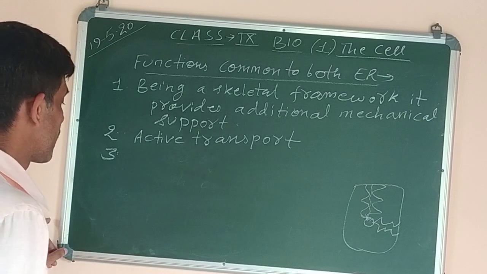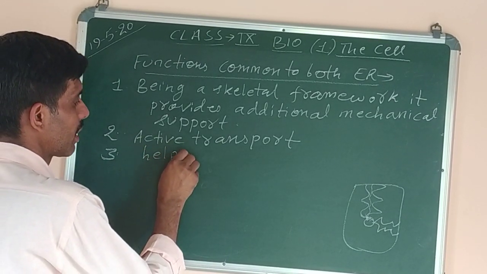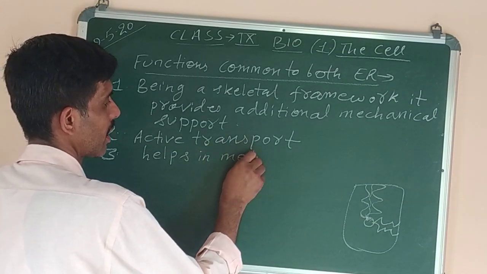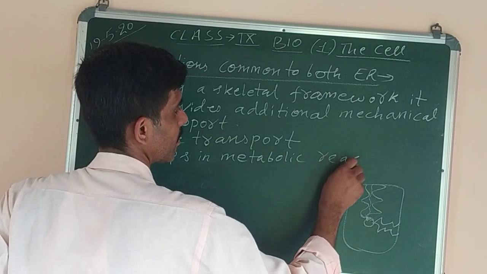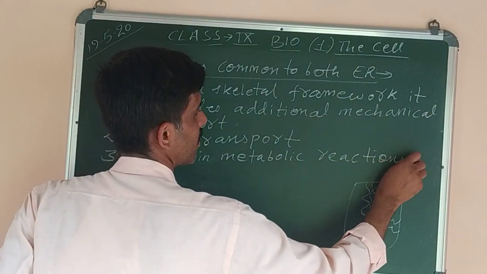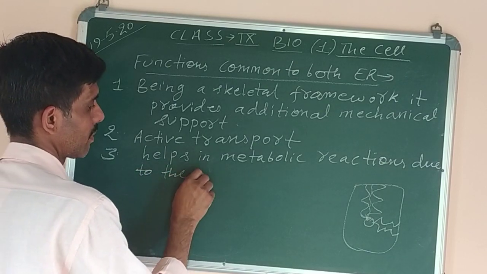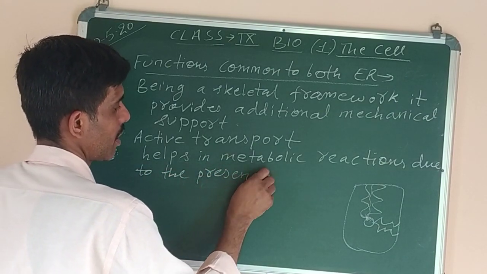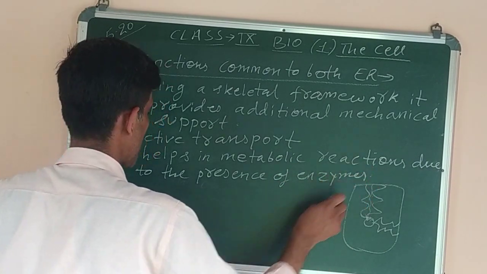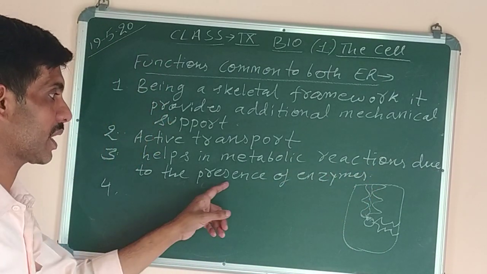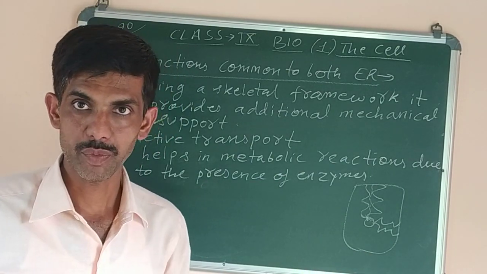Okay. Then third one is it helps in metabolic reactions due to the presence of enzymes, because enzymes are present in the ribosomes, which are present on the surface of endoplasmic reticulum.